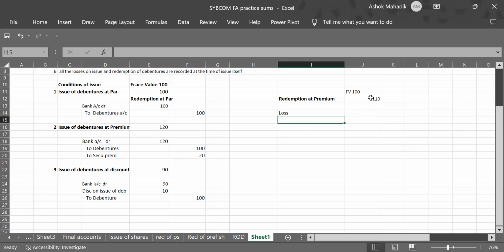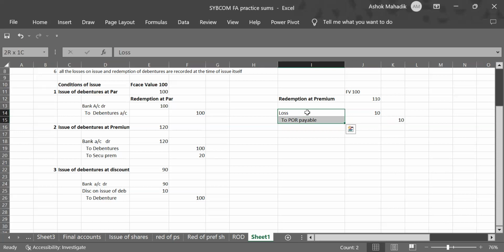Clear? And second, the amount is payable. So premium on redemption payable. Because of this option at the time of repayment, that we are repaying at premium, this entry comes into picture. One is loss, 10 rupees, and that 10 rupees is payable to debenture holder. Okay, that's it. So whenever you are given conditions of issue and at the end you are told that redemption will be at premium, just incorporate these two accounts in that old journal entry.